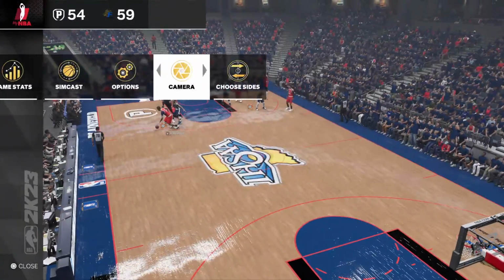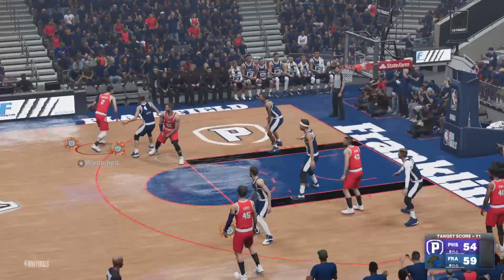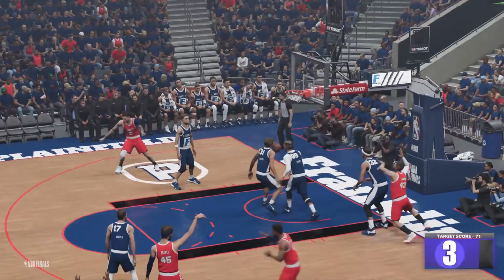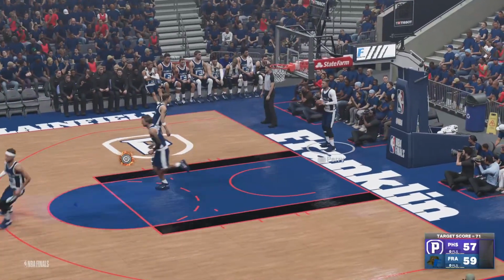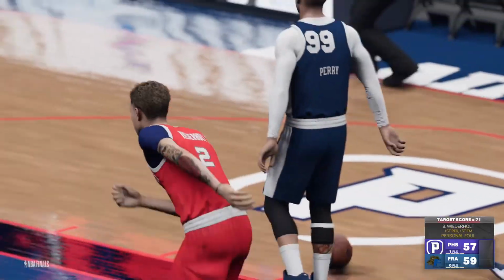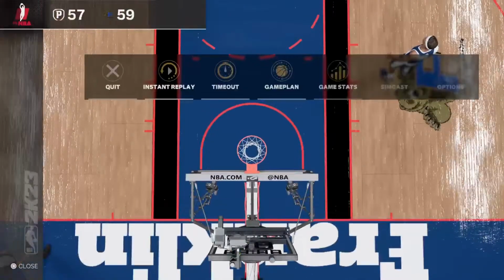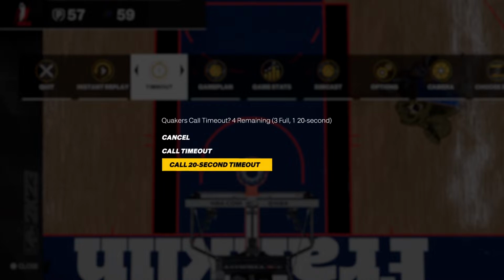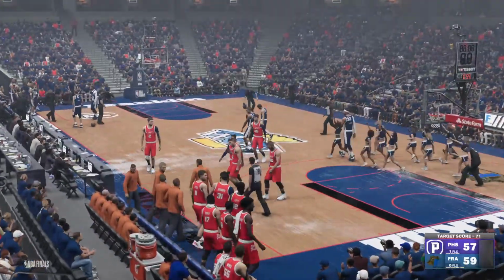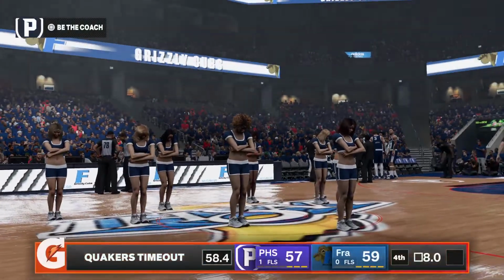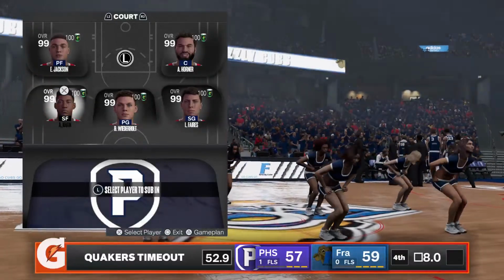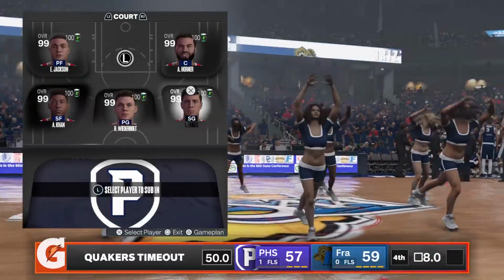Here's Ben Wiederholt now. He has a ball. Wiederholt looks. Back to Horner. Back to Fairs. Logan Fairs for three. And personal foul by Ben Wiederholt. 20-second timeout for the Quakers. Actually, it looks like it's going to be a 50-second timeout.